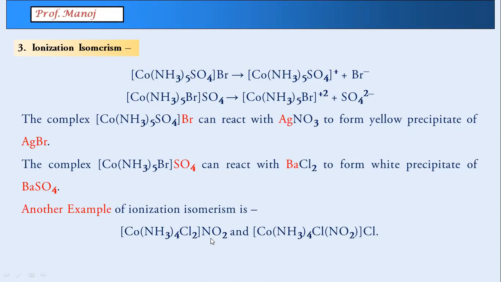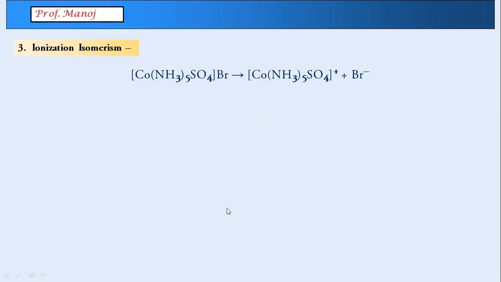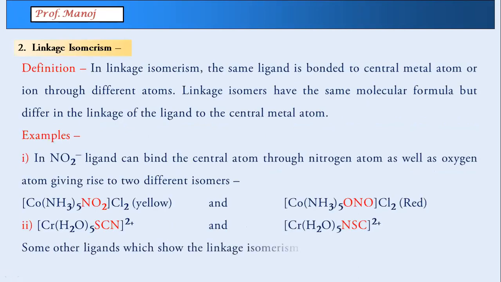So can't this come in linkage also? Linkage means your overall formula remains the same. See, overall formula remains the same, and whatever is outside the square bracket should remain the same. So in linkage, whatever change happens is only inside with one ligand type of bonding. Okay, sir. Understood?